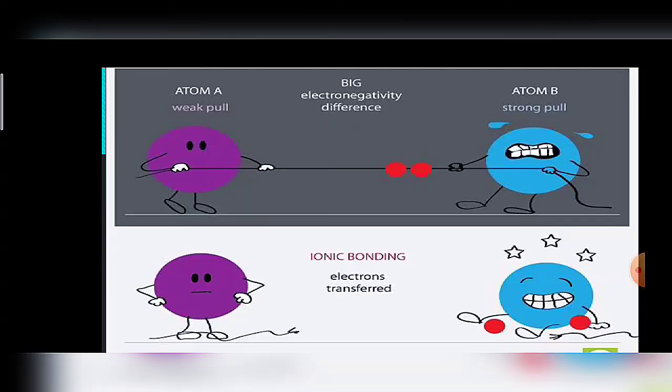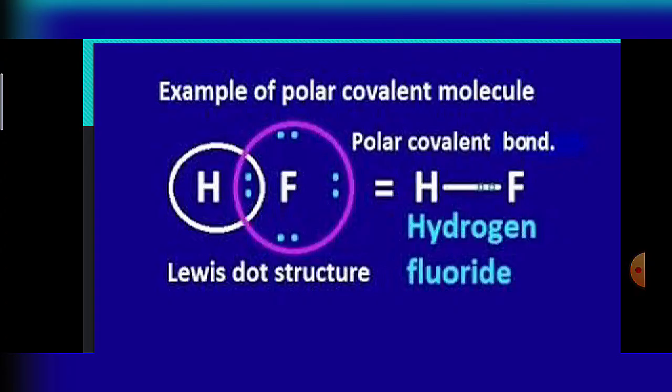For example, you can see here the example of the polar molecule hydrogen fluoride, an example of a polar covalent molecule. What are polar covalent molecules? A molecule in which one element is more electronegative than the other is called a polar covalent molecule.